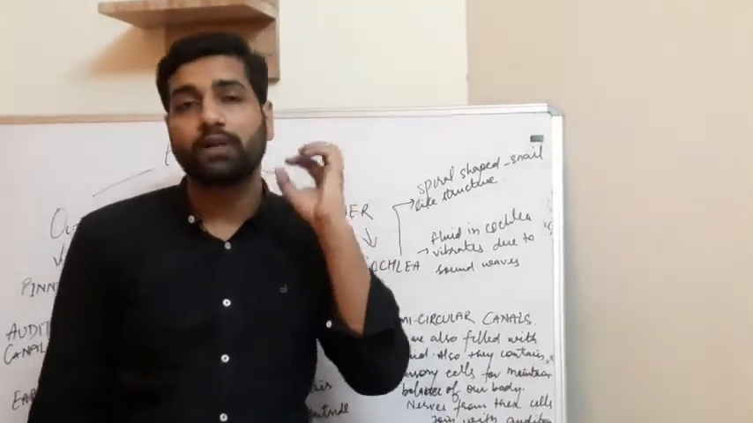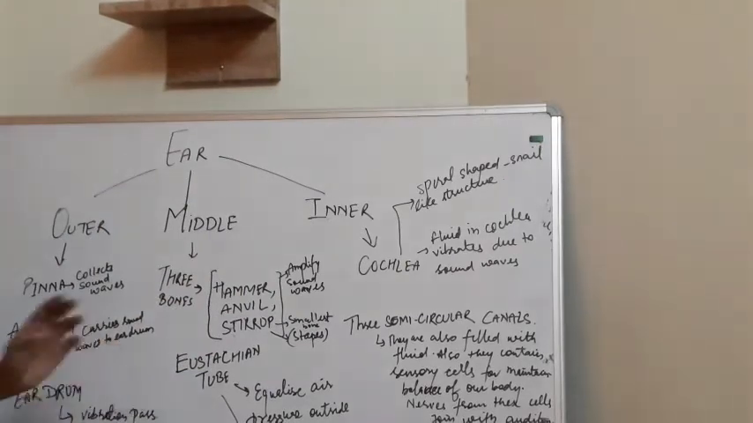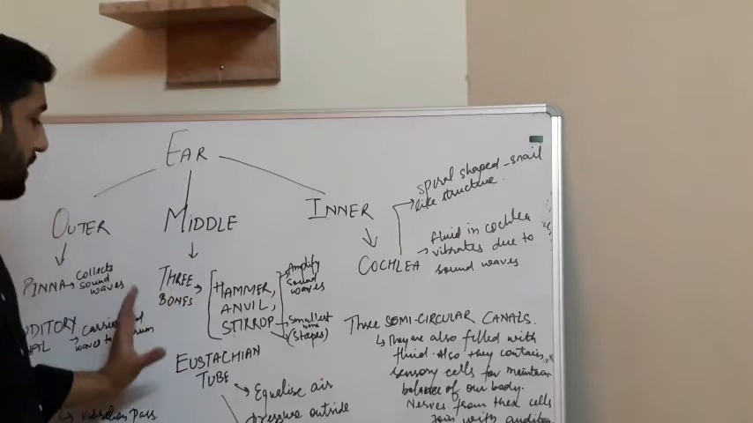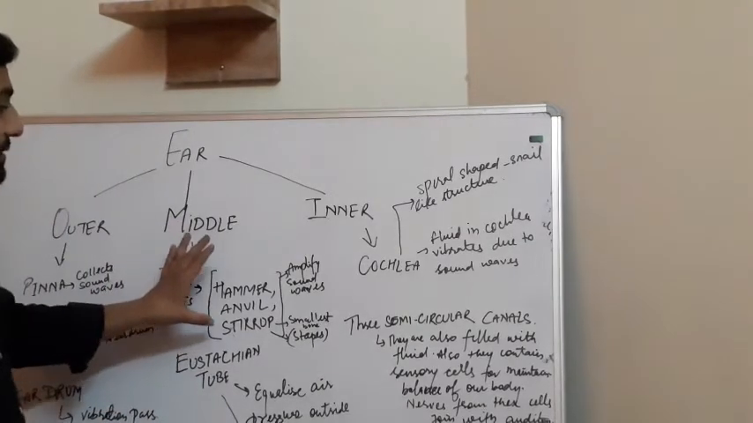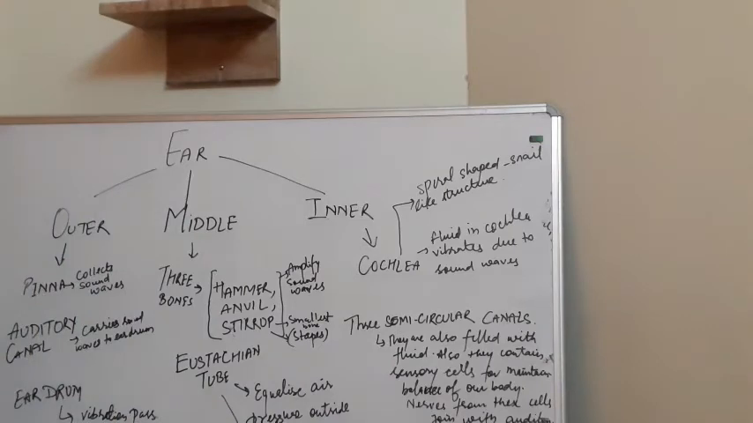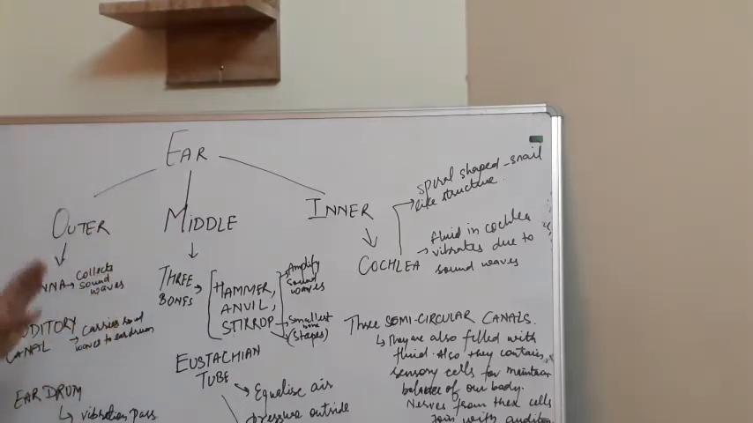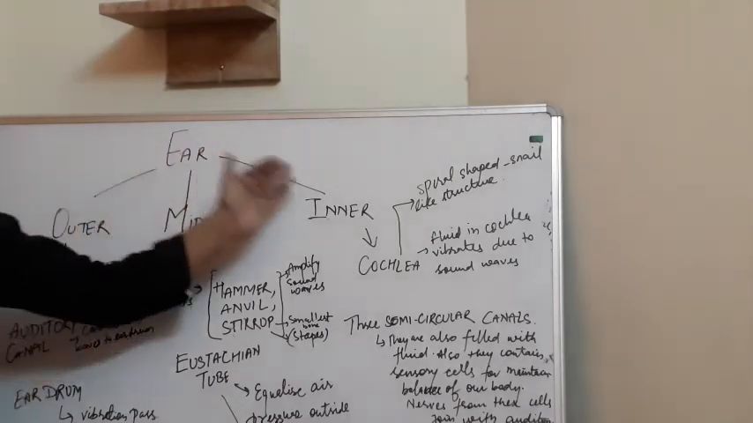It is a tube-like, canal-like structure, and it also equalizes the pressure outside and inside our body. Then after that, the three bones pass on the vibration coming from the pinna. From the pinna, from the outer ear, vibrations come to the middle ear. Now the middle ear has to pass that vibration to the inner ear.